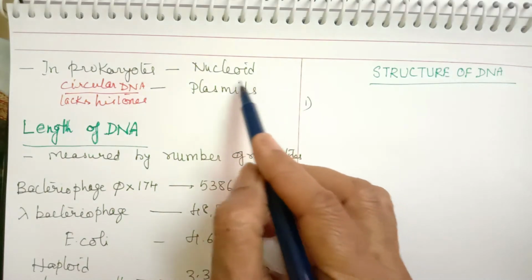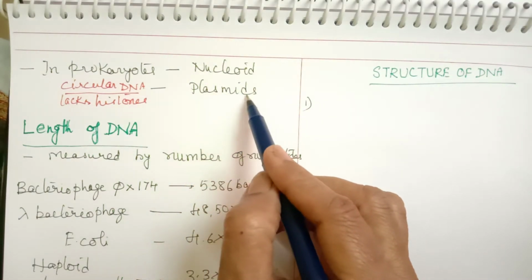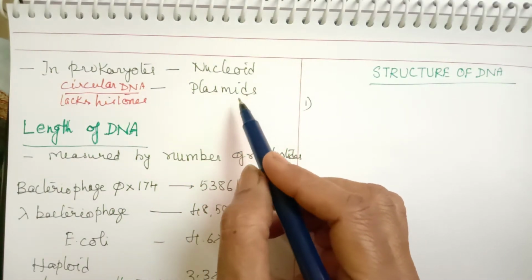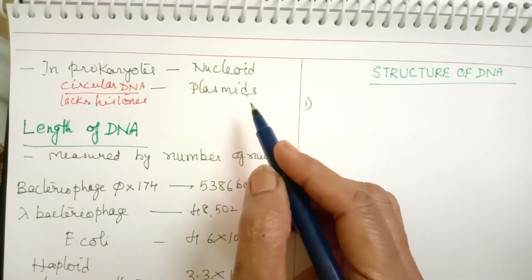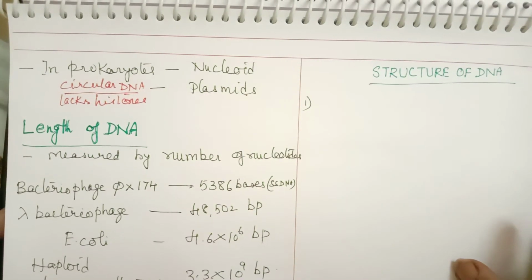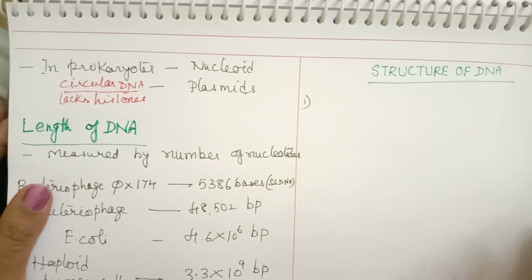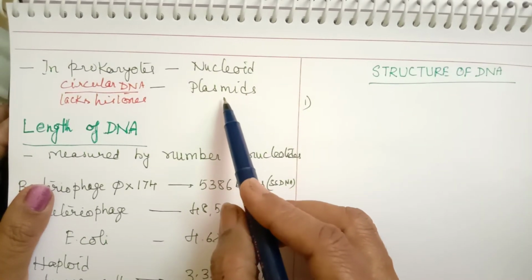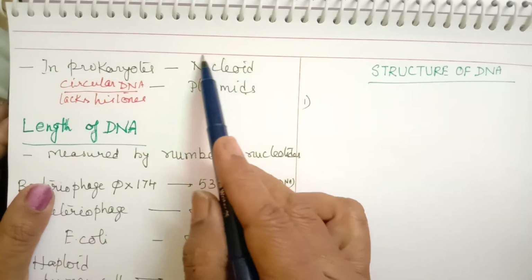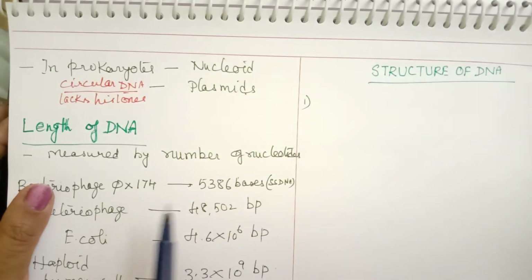Similarly, a little amount of DNA is also present in the form of plasmids. Plasmids are extrachromosomal DNA found in the cytoplasm of the bacterial cell, with a smaller length of DNA compared to that of the nucleoid.